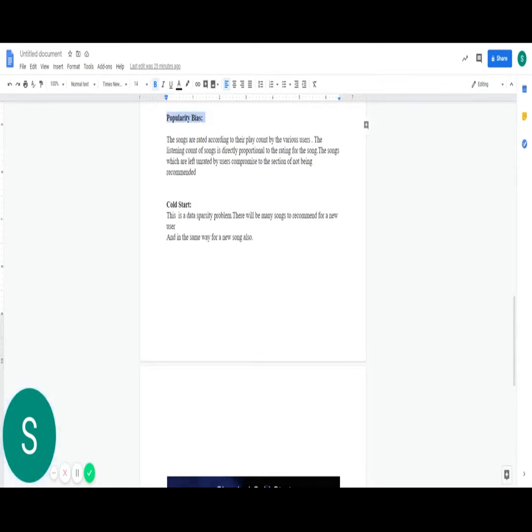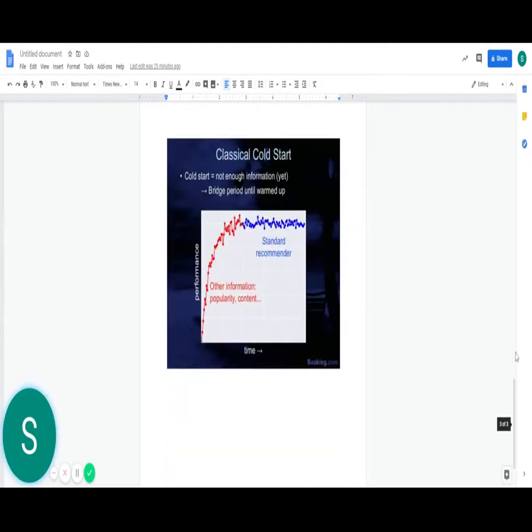and this problem is called popularity bias, which is one of the limitations of collaborative filtering. Another limitation is the cold start problem, where there are new users or new songs. The cold start problem is also known as a sparsity problem. It occurs when there are many new users or new songs, when the data is not complete, like I said, when a rating is not provided by the users. This also reduces the performance of the algorithm.